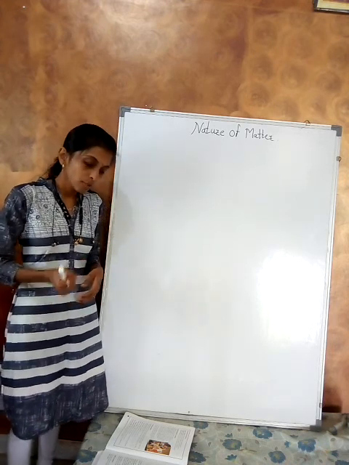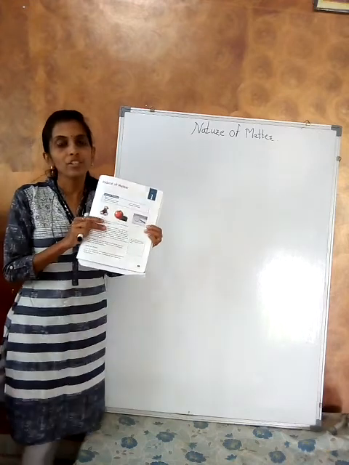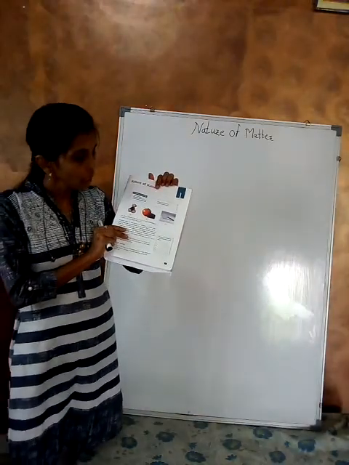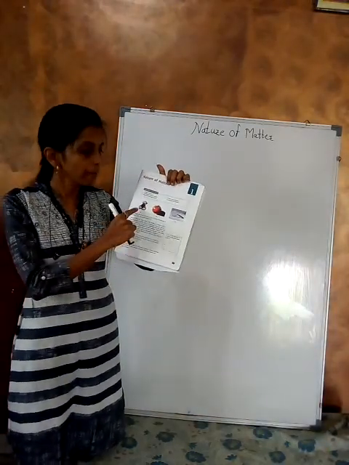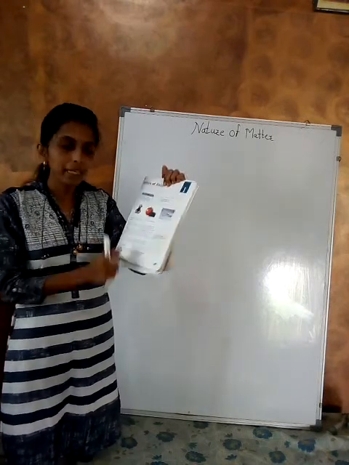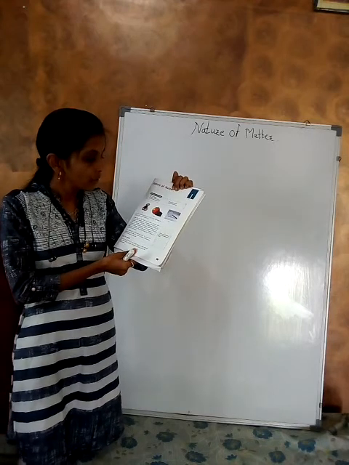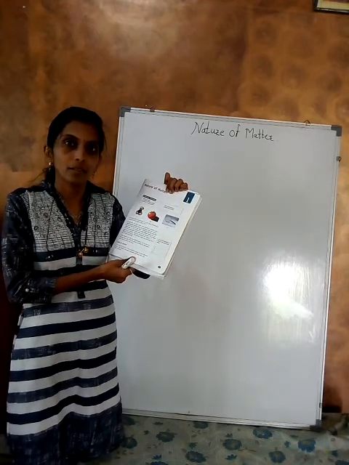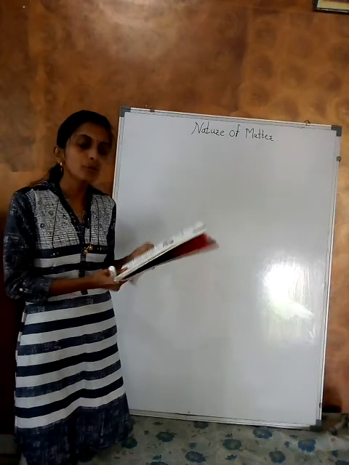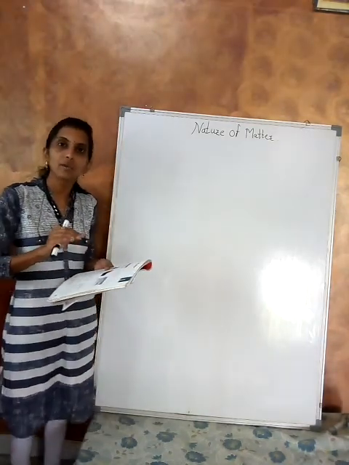Now see page number 9, where pictures are given. A teddy bear, tomatoes and a magnifying glass. These are all in the solid state.